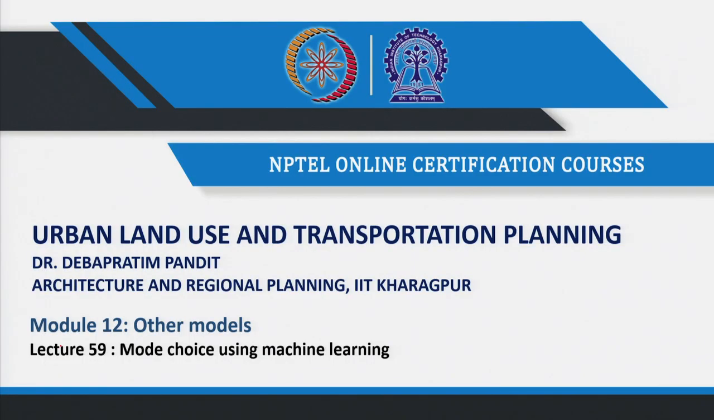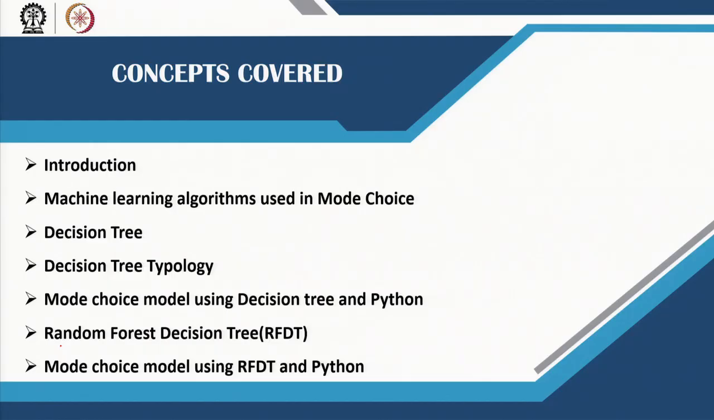Welcome back. In lecture 59, we will talk about mode choice models using machine learning. The different concepts that we will cover: we will introduce machine learning first, and then machine learning algorithms used in mode choice, and then we will look into the decision tree, different types of decision tree, the mode choice model using decision tree and Python. We will also look into random forest decision tree, and then finally we will do mode choice model using random forest decision tree and Python.